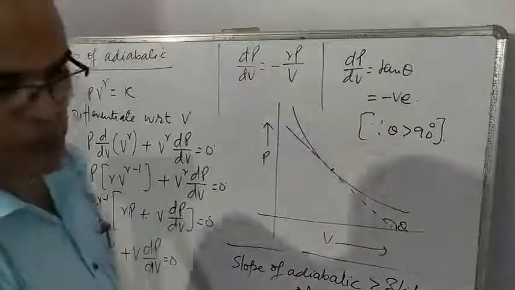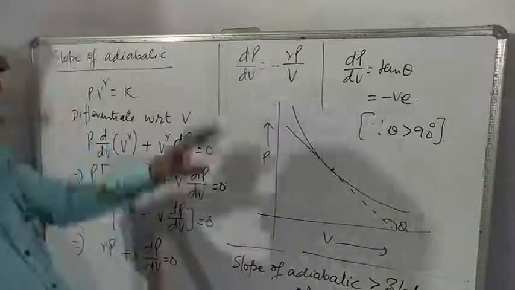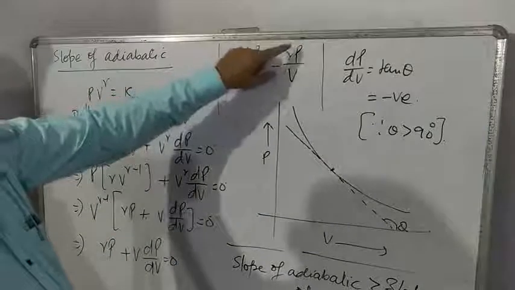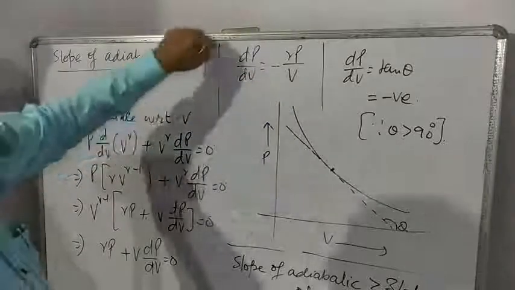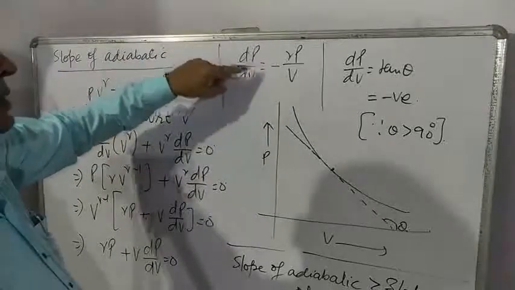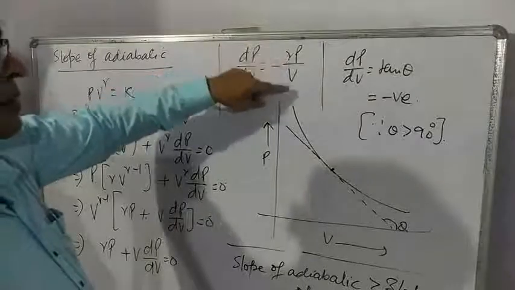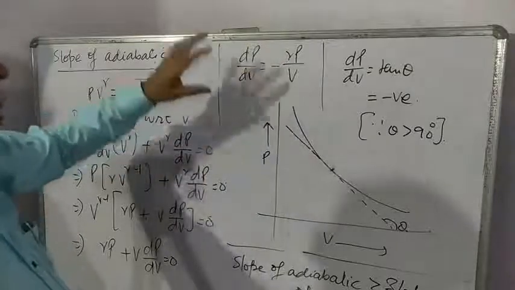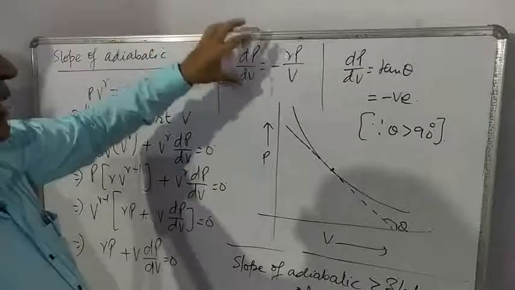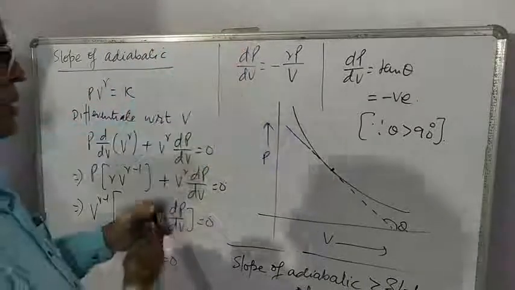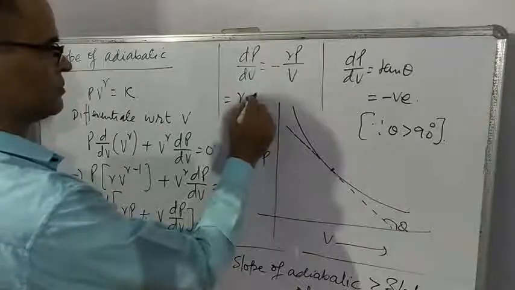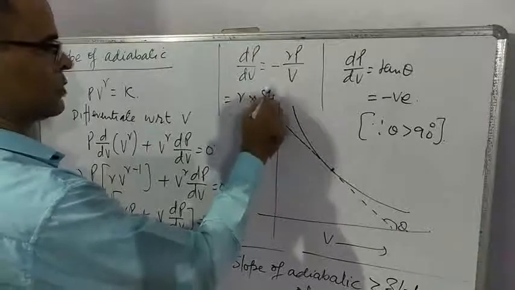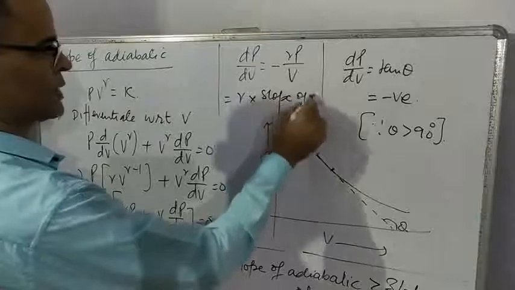In case of isothermal process you get dP/dV is equal to minus P by V, and here you are getting dP/dV is equal to minus γP by V. So clearly slope of adiabatic is equal to γ times slope of isothermal.